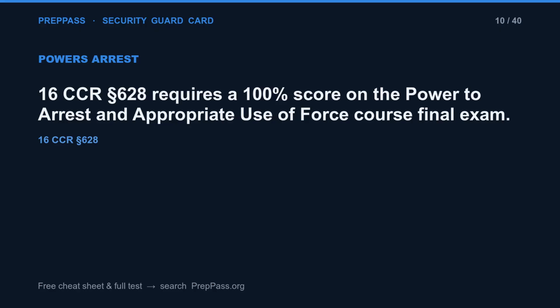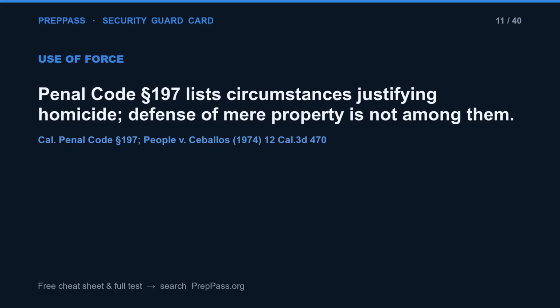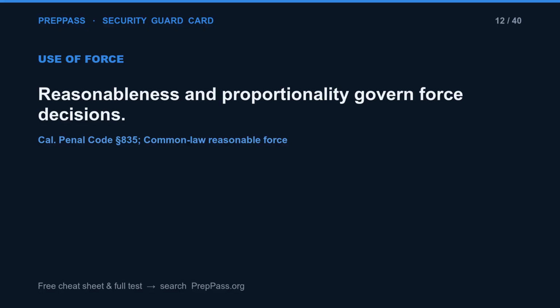16 CCR Section 628 requires a 100% score on the power to arrest and appropriate use of force course final exam. Penal Code Section 197 lists circumstances justifying homicide. Defense of mere property is not among them. Reasonableness and proportionality govern force decisions.